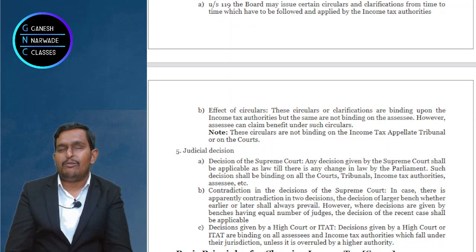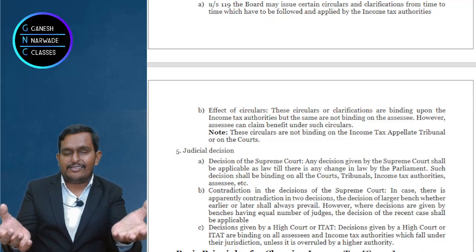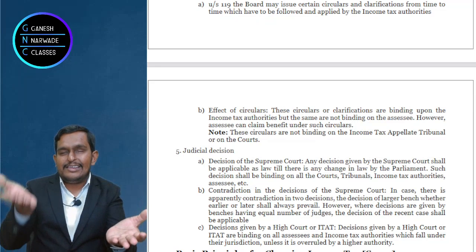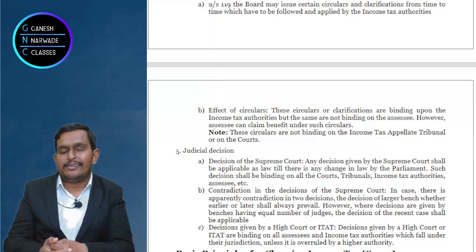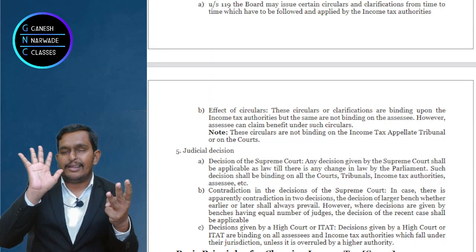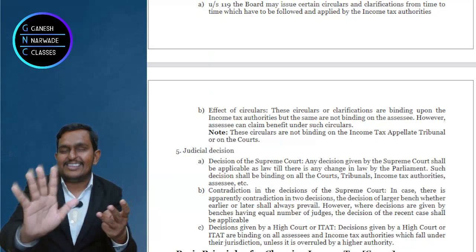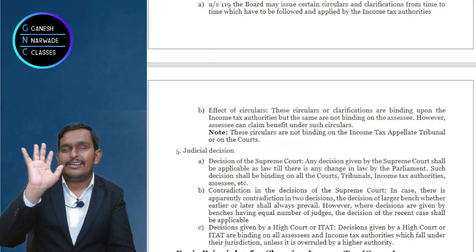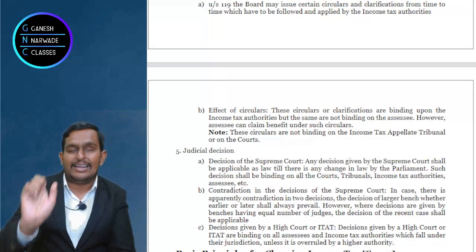What I basically wanted to tell you is that if the judgments of the Supreme Court itself are different, in one case one way and in another case another way, the higher bench judgment will prevail. Suppose one case was decided by a 3 bench judgment and another similar case by a 5 bench judgment, then the 5 bench judgment will prevail and become the law of the land.